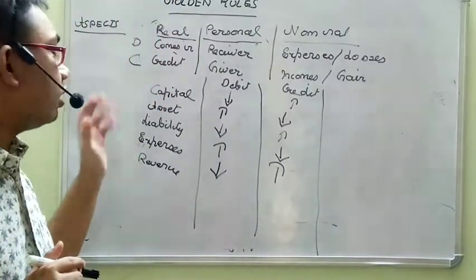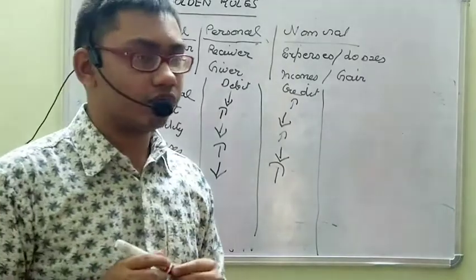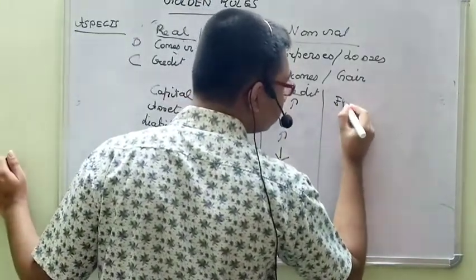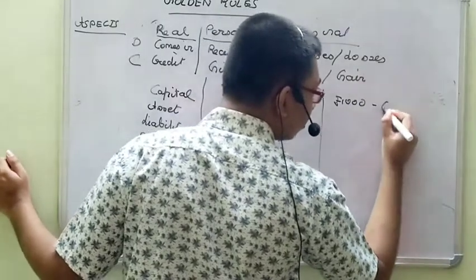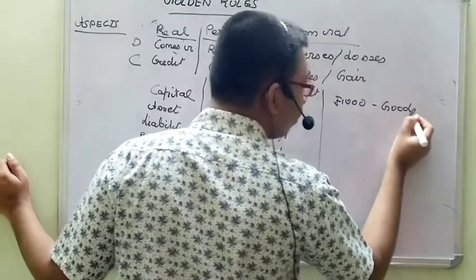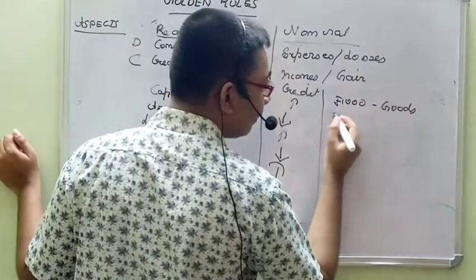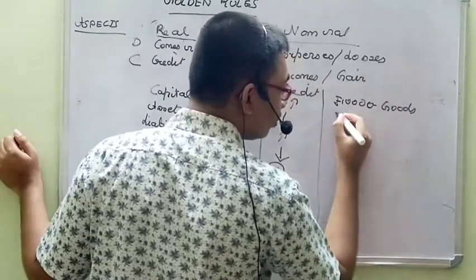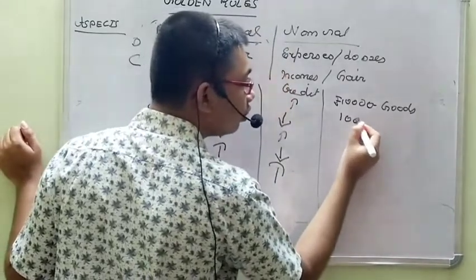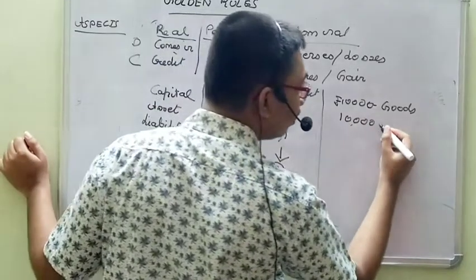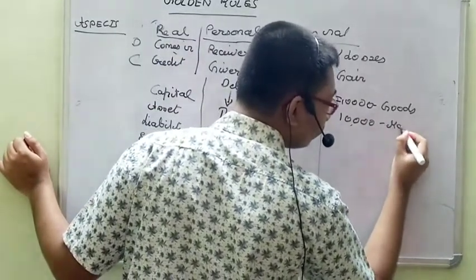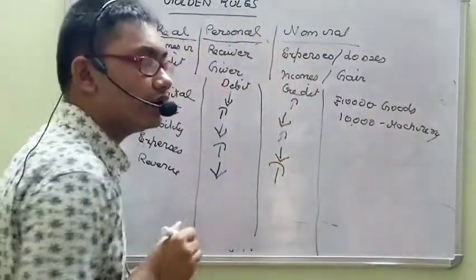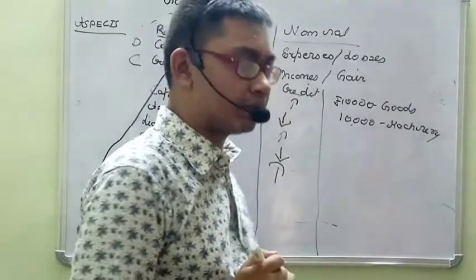But now tell me, you are making an expense of 1000 rupees to buy goods. Now you are making an expense of 10,000 to buy machinery. Both are purchases, right? And they have to be treated as expenses, right?